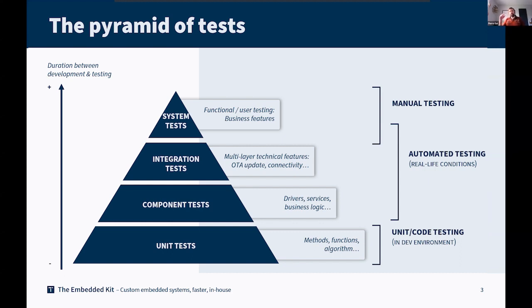What is becoming more and more interesting is component and integration testing. Component testing really means I would like to focus on a specific feature of my system. When we are talking about an embedded system, we could talk, for example, about a specific driver or a specific service. Integration testing is more about having multiple components working together to achieve a new feature. The best example for that is the OTA update. When you would like to perform an OTA update in your embedded system, you need to integrate testing of the boot, the flash driver, the bootloader, and the transfer of the update. So it's really at an integration level.